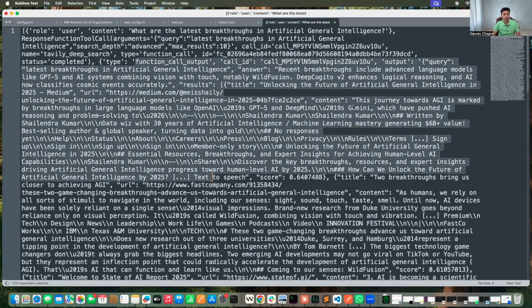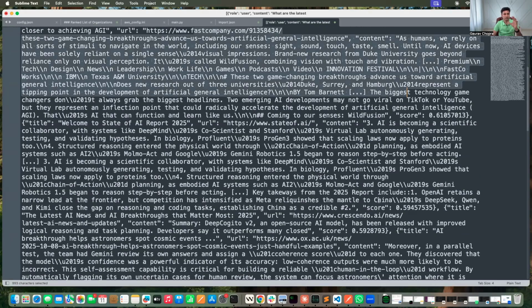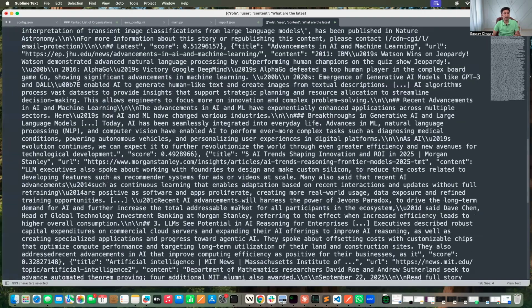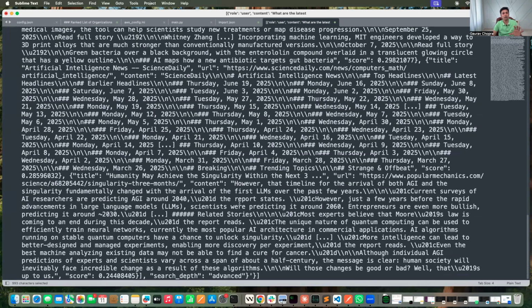We got this link, for example, this is one of the links from medium.com and the content here. This is another link from Fast Company and the content from that web page link. And then I think there are a few more like that, because we are asking for 5 different URLs or 5 different results. So this whole thing becomes a context for the model now.